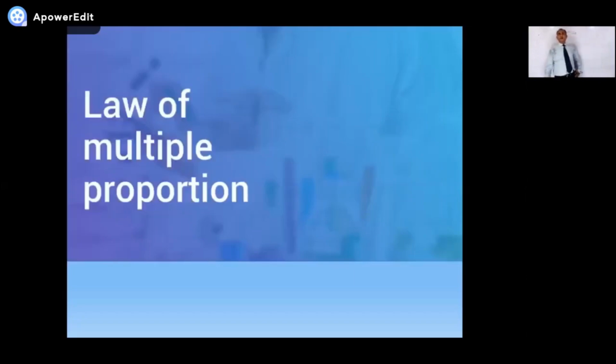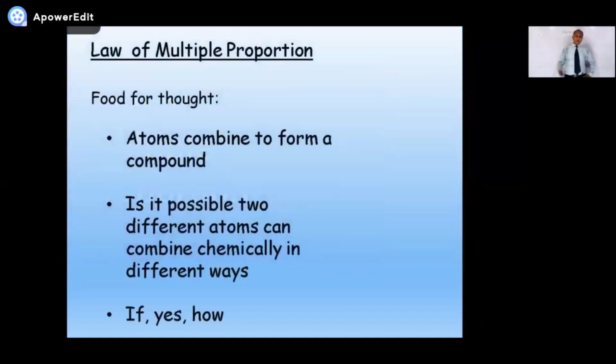Topic is law of multiple proportion. What's the law? Before we start the law, there's a question for you. There's a question in your mind might be, we all know that atoms combine chemically to form a compound. Carbon and oxygen, carbon dioxide. Hydrogen and oxygen, water. Carbon, hydrogen and oxygen, glucose.